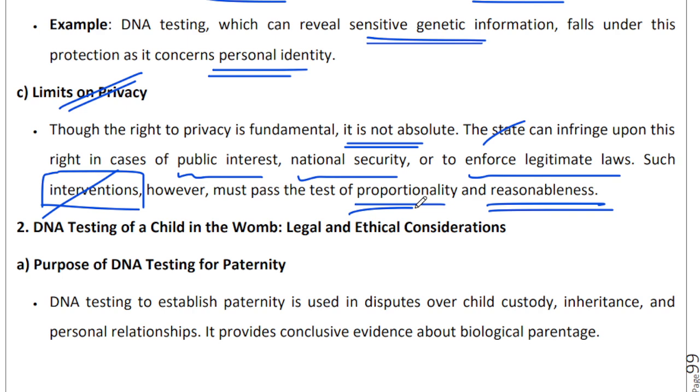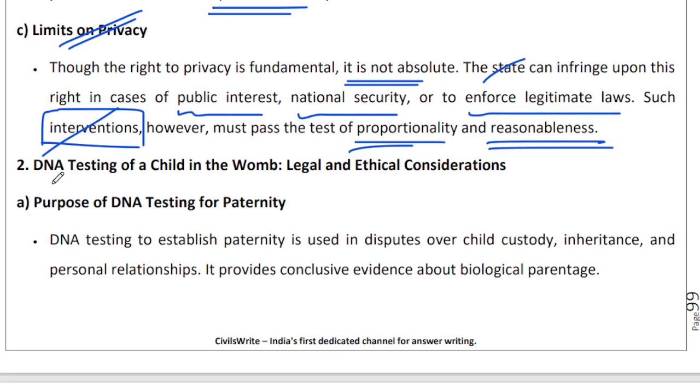So if, let us say, as a state, I am intervening and I am violating your right to life, right to privacy, do I have legitimate reasons to do the same? And to what extent am I violating your right? So that should again be dictated by the situation which is compelling me to do so. So if there is no situation which is compelling me to invade your right to privacy, and yet I am violating your right to privacy, then that means that I am being unreasonable and my measures are not proportionate with the requirement. So that is something that we need to keep in mind. I hope that this is very clear to you.